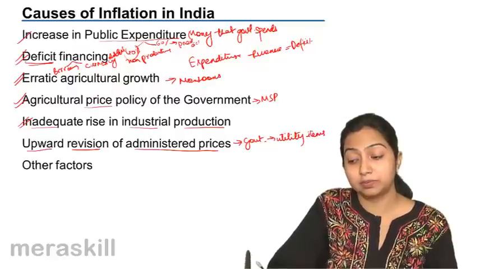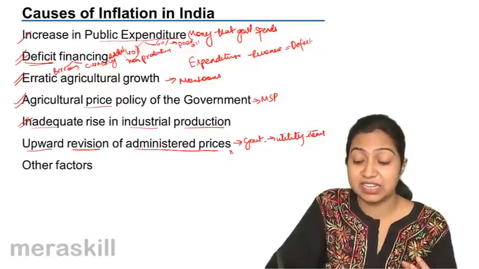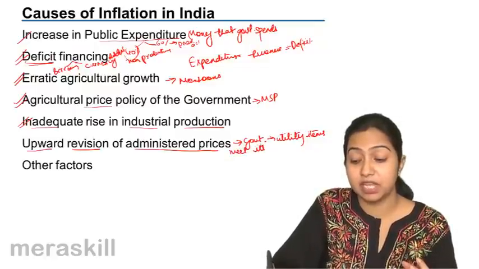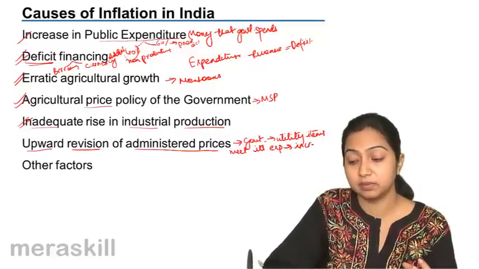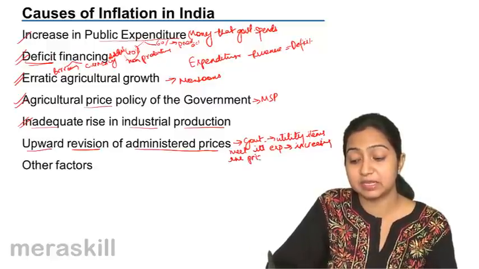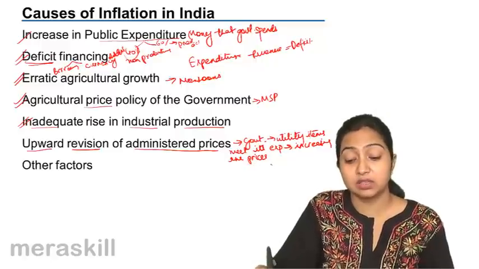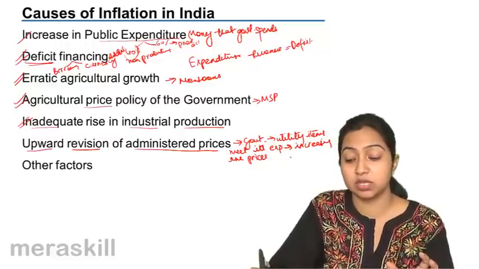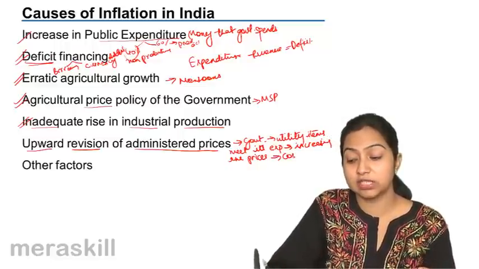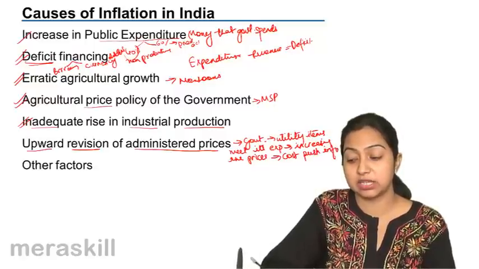Now, to meet its expenditure, the government keeps on increasing the prices of these goods, like to pay salaries to its employees, to maintain its staff, to meet all these expenses. So it leads to cost push inflation. The cost of the product goes up, it becomes costly.